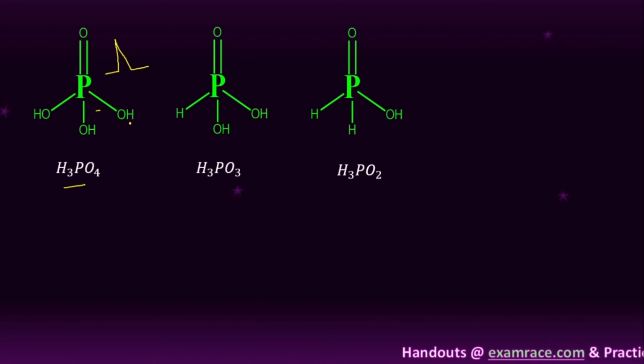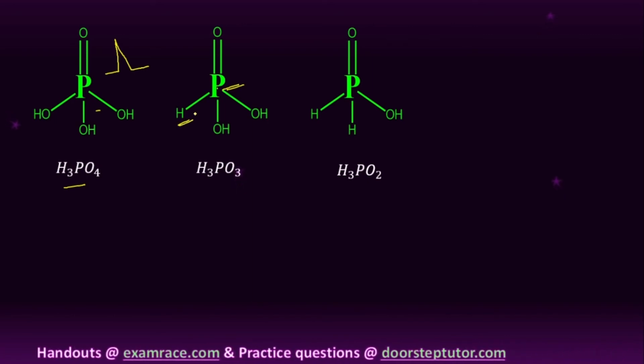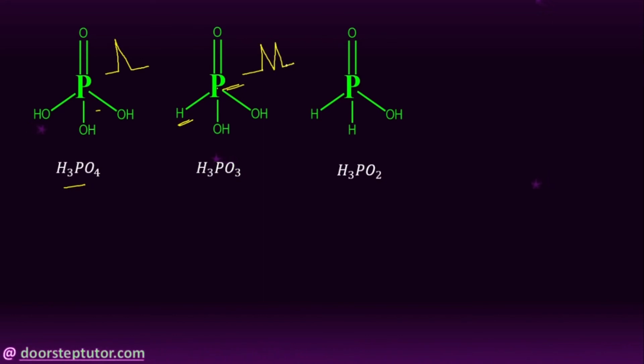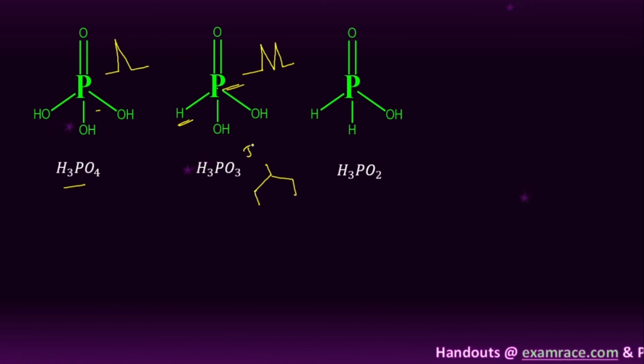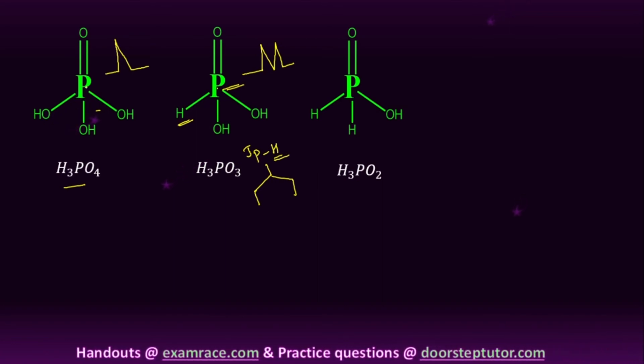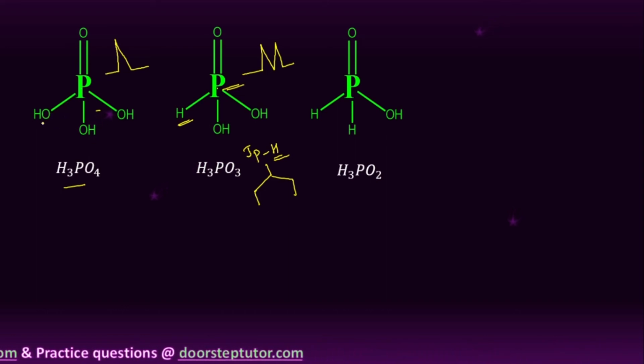Here you can see, this is H3PO3. Here this P31 phosphorus atom interacts with the proton, and it splits into a doublet, which means it gives a doublet in the P31 NMR spectroscopy, due to the coupling of phosphorus with the hydrogen atom. There is no coupling with the neighboring hydrogen atoms in H3PO4, because the phosphorus atom is directly attached to the oxygen moiety, not hydrogen.